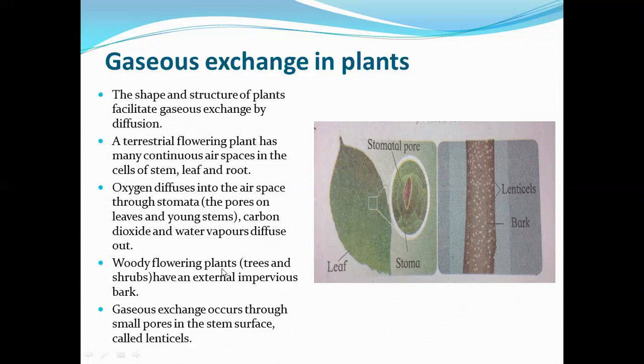Woody flowering plants, that is trees and shrubs, have an external impervious bark. So gaseous exchange occurs through small pores in the stem surface called lenticels. So this is the impervious bark and these are the lenticels.